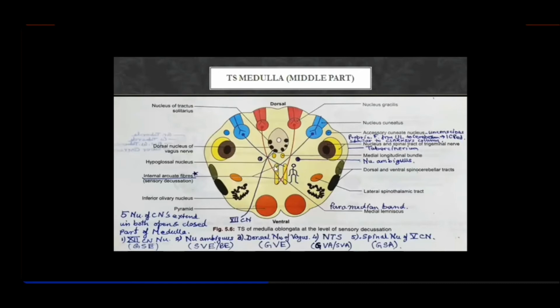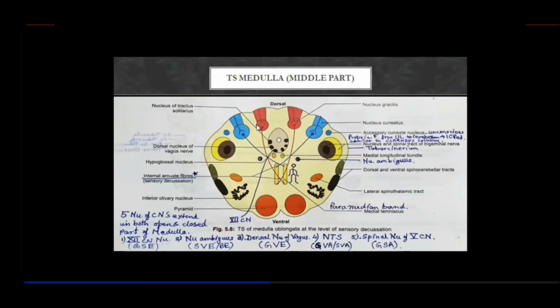And now the most important structure in this is the medial lemniscus. This is also called the paramedian band because it is adjacent to the median. Now why is this medial lemniscus being formed here? That is important for this section. The hallmark features of this section are the medial longitudinal bundle and the medial lemniscus. And why is the medial lemniscus being formed? Look here now.